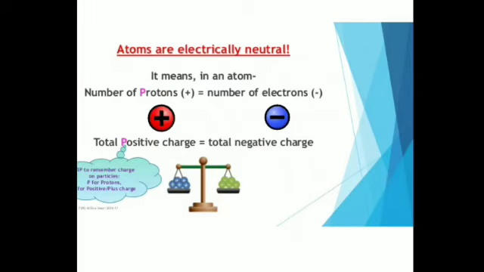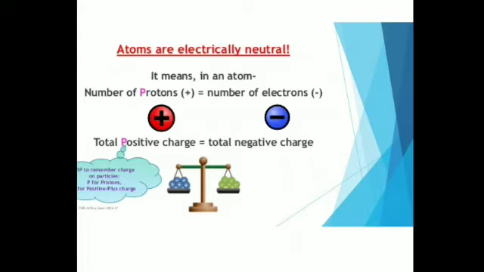That is, the total positive charge will always equal the total negative charge, because protons are the positively charged particles present in an atom, and electrons are the negatively charged particles. The number of protons and electrons being equal, the total negative charge balances the total positive charge. As a result, an atom is considered to be electrically neutral. Now, this was discovered by then, and there were later models by J.J. Thomson and Rutherford, and lastly by Niels Bohr, to explain the arrangement of protons and electrons in an atom.